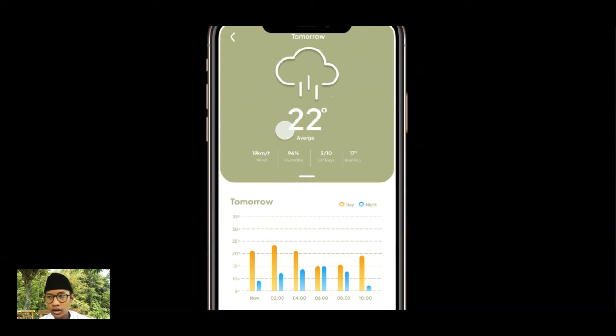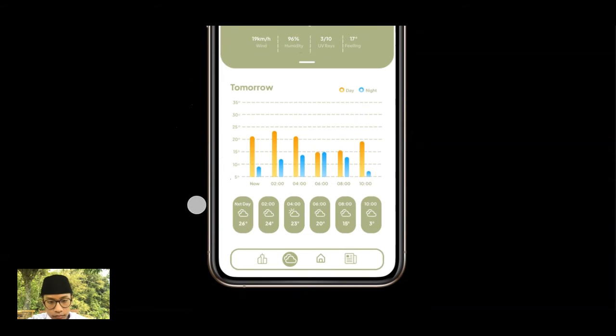The average is rain. The wind is 19 kilometers per hour, UV rise is 3 from 10, and feeling like 17. Okay, and in between this is the same as today.